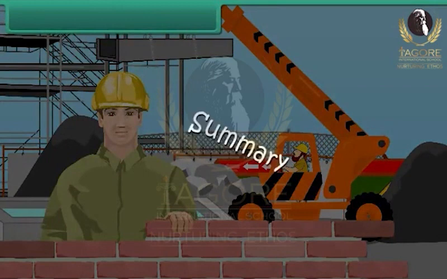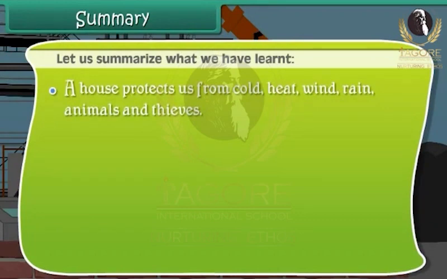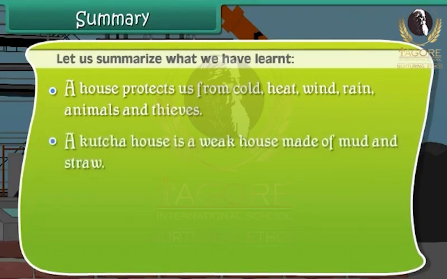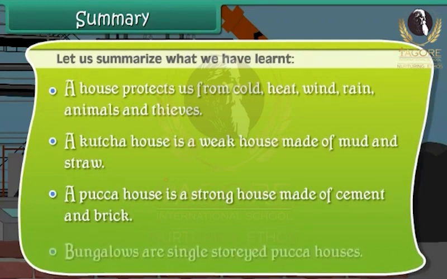Summary. Let us summarize what we have learnt. A house protects us from cold, heat, wind, rain, animals, and thieves. A kacha house is a weak house made of mud and straw. A pakka house is a strong house made of cement and brick.